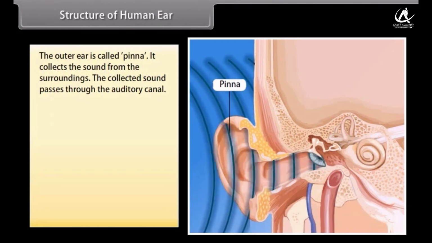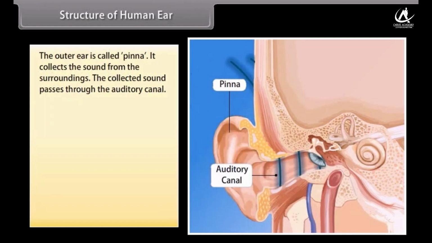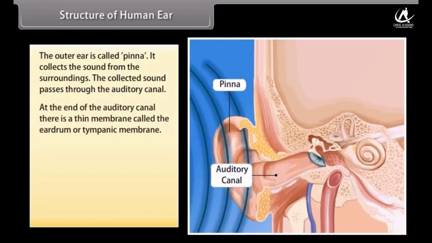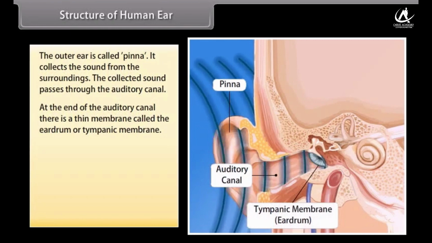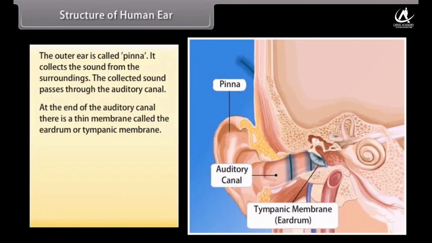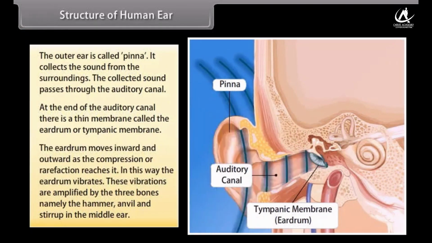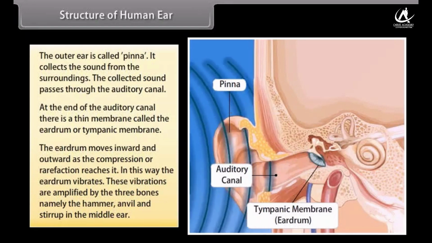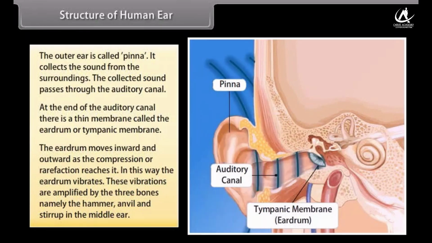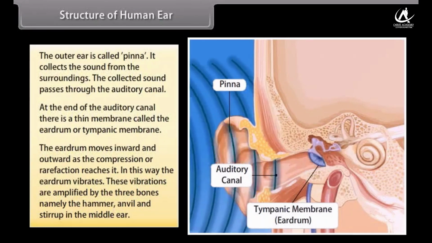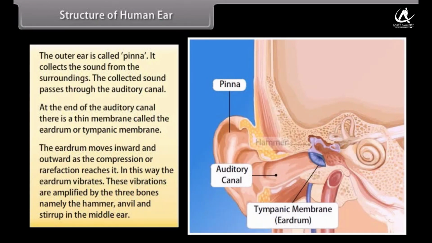The collected sound passes through the auditory canal. At the end of the auditory canal, there is a thin membrane called the eardrum or tympanic membrane. The eardrum moves inward and outward as the compression or rarefaction reaches it. In this way, the eardrum vibrates. These vibrations are amplified by the three bones, namely the hammer, anvil, and stirrup in the middle ear.